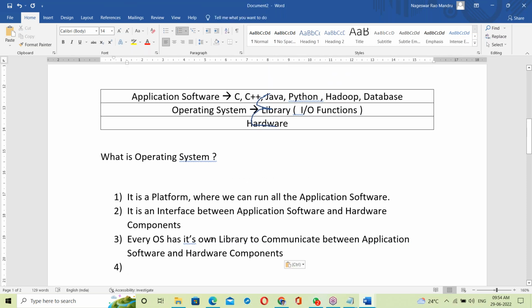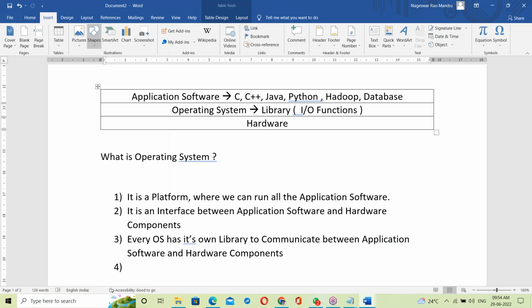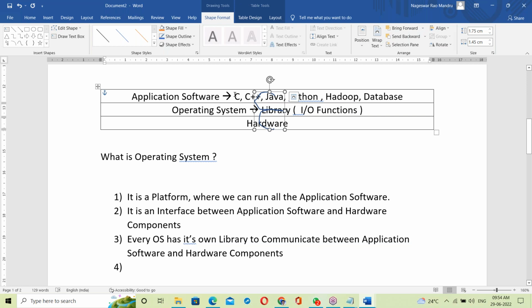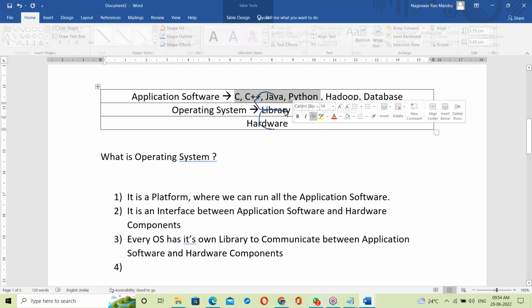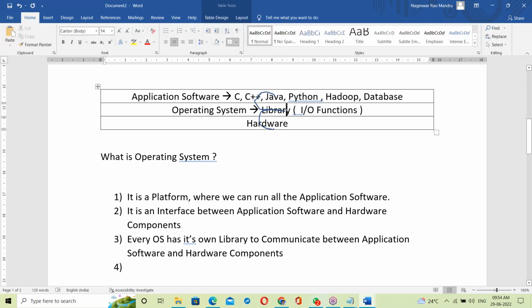One more important point from the Java perspective. Before these programs run, first of all they link with the OS library. After linking with the OS library, they then communicate with the hardware components. Yes, every program has to link with the OS library before it runs.